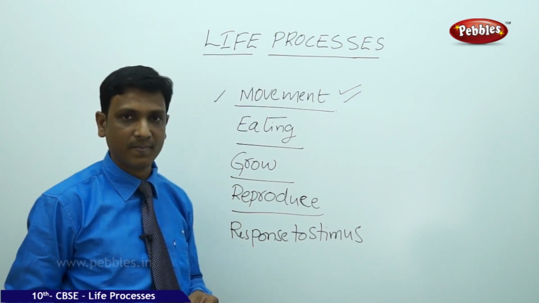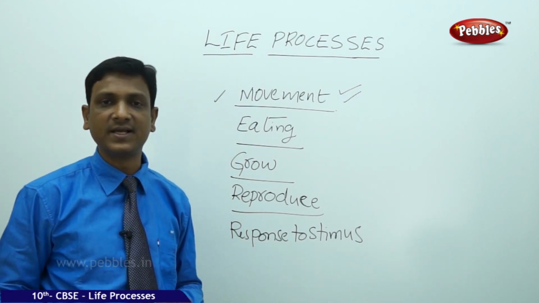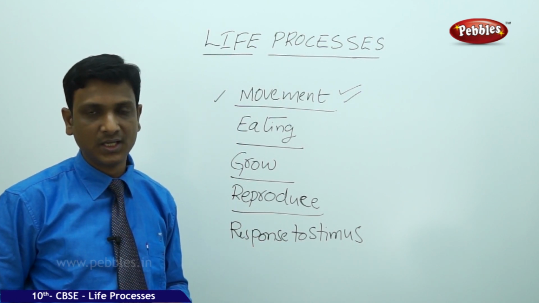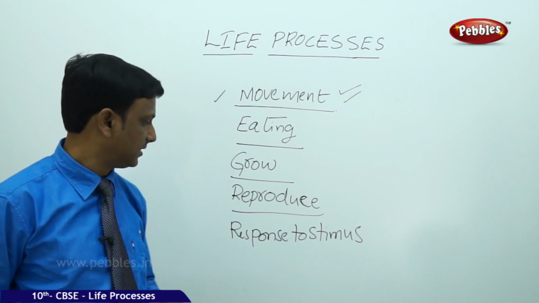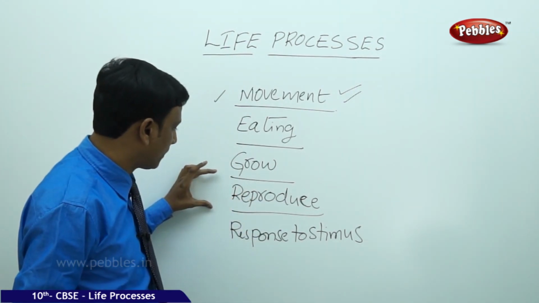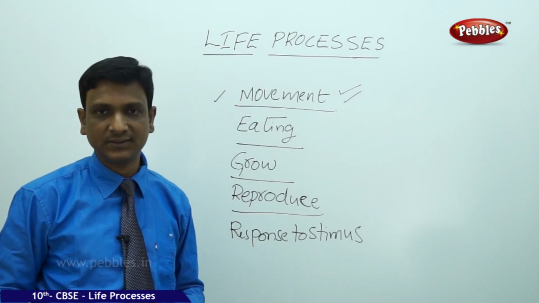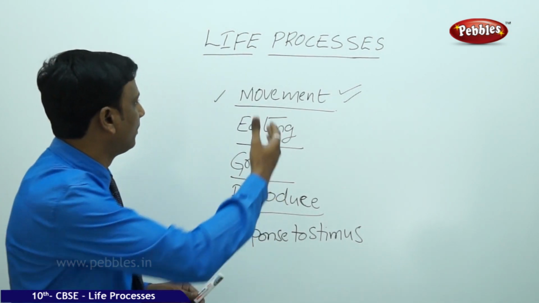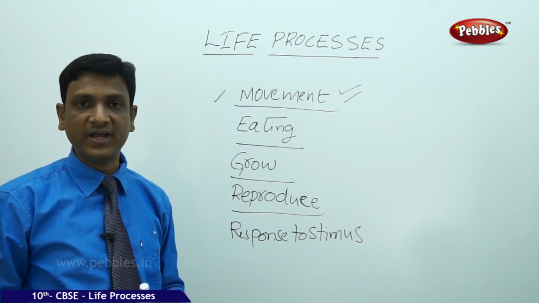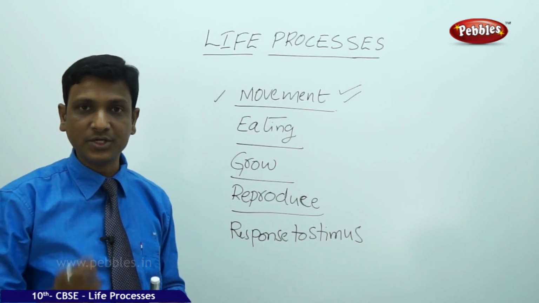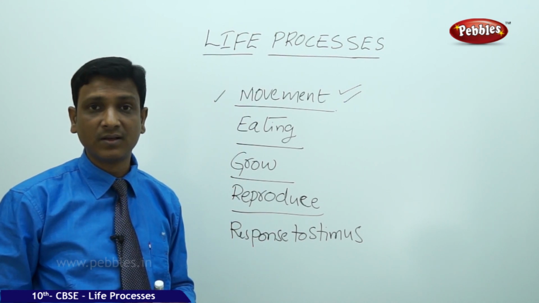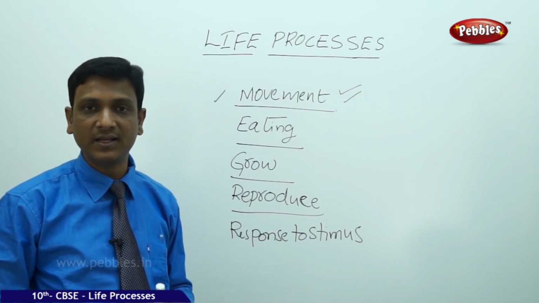And reproduction. Of course, we can consider this as a very important life process only possible in living things, and response to stimulus. But even with reproduction or response to stimulus, there are issues. For example, a cow, whenever you touch the cow or try to hit the cow with a stick, it responds. It moves away or it moves its head or tail.